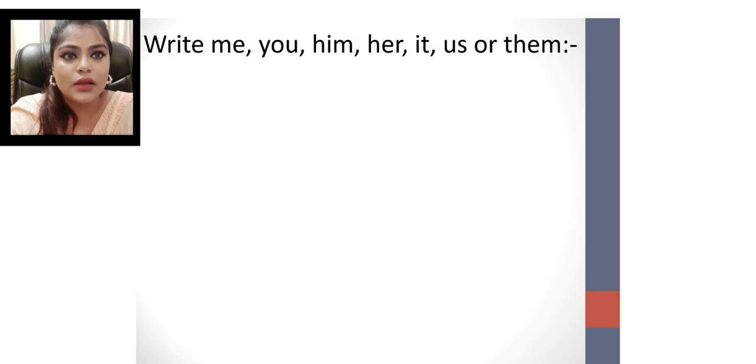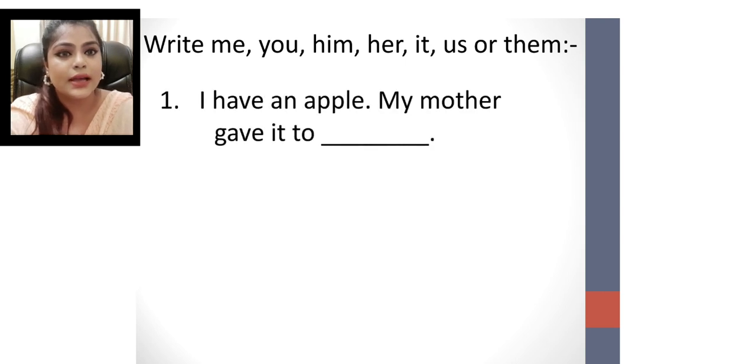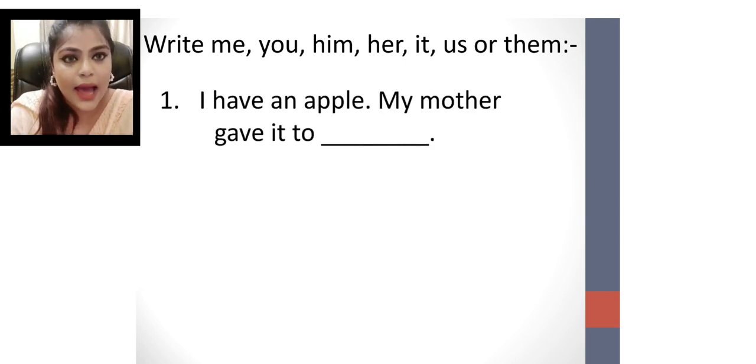It is a fill in the blanks. First sentence. I have an apple. My mother gave it to. When you're talking about yourself, I, so what will come? Me. My mother gave it to me. Very good.